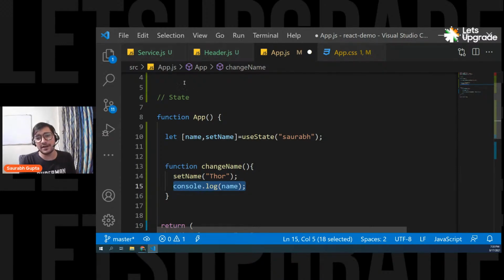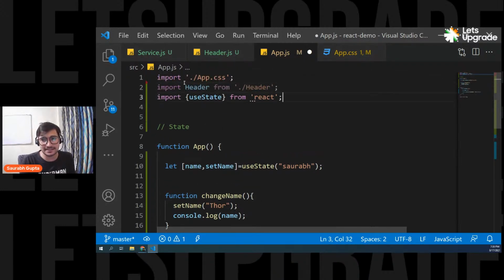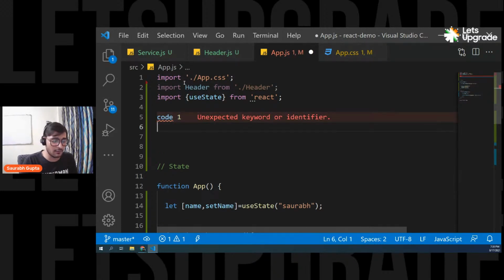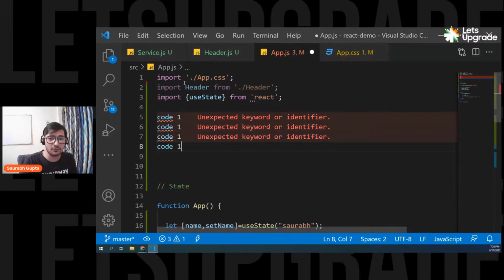Okay, I'll explain. If you don't know JavaScript, then it will become a really tough thing. But I'll explain what is asynchronous. Just to explain you a little bit about it, see it like this. Let's say I have code, line number 1, line number 2, line number 3, line number 4. Let's say I have 4 lines of code. I'm giving you a really basic explanation of synchronous and asynchronous.